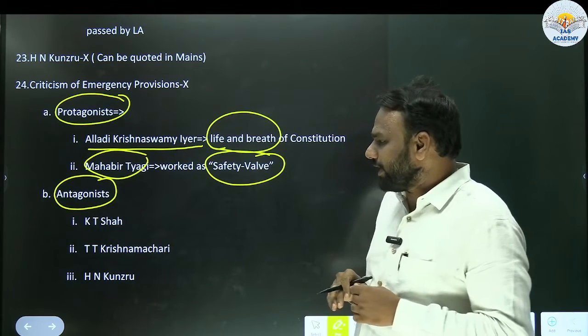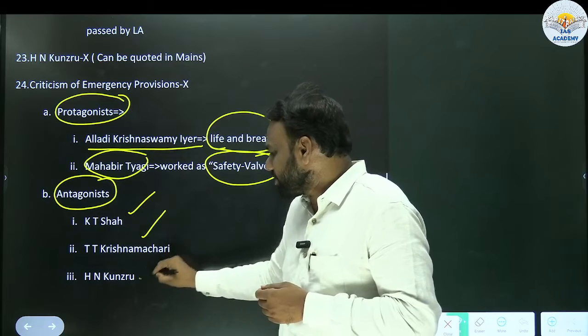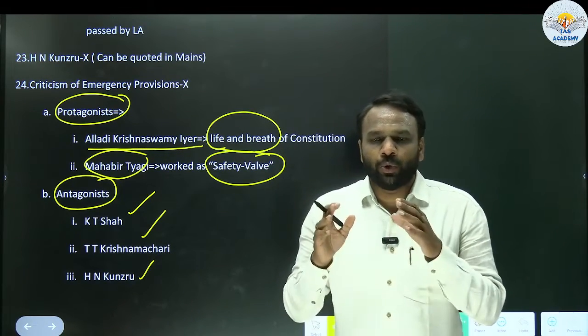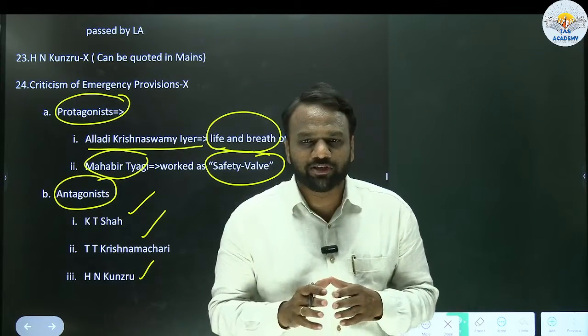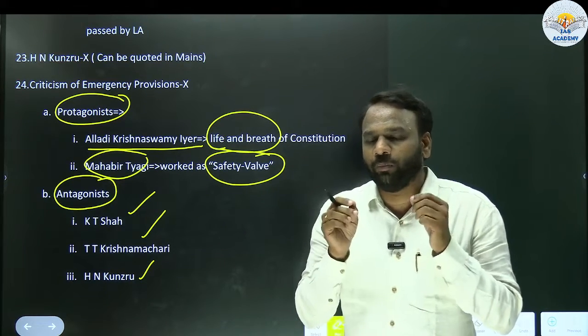Similarly, among antagonists, you can quote the names of K.T. Shah, T.T. Krishnamachari and H.N. Kunzru, who are against the emergency provisions. With this discussion, we have come to the end of the topic called emergency provisions. In the subsequent classes, we will be discussing other important topics related to polity.